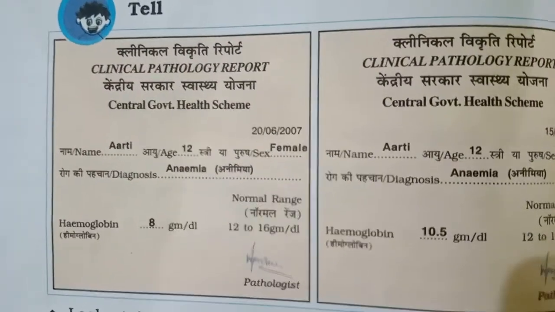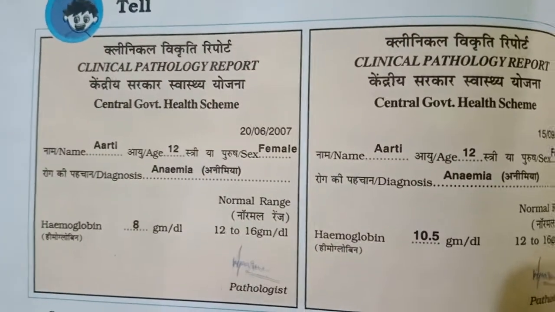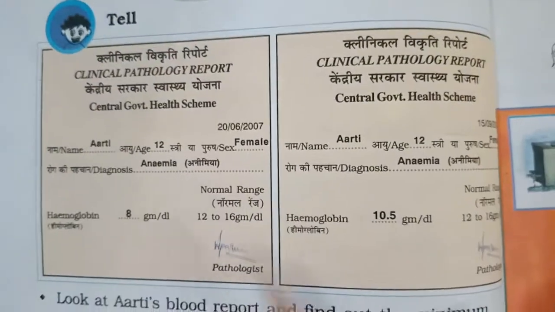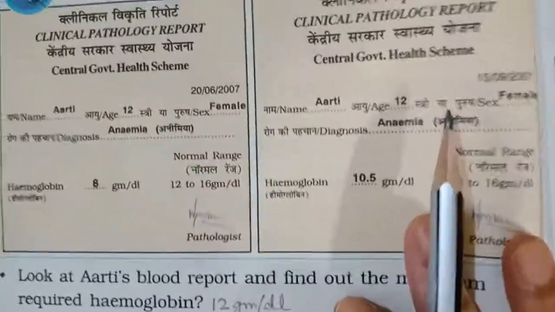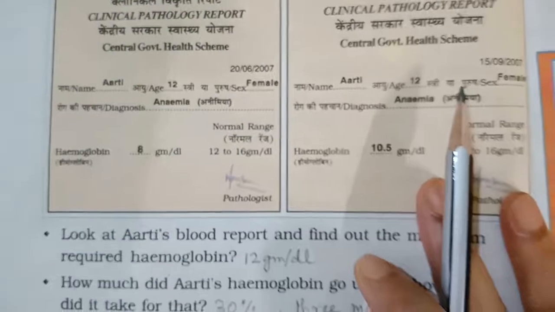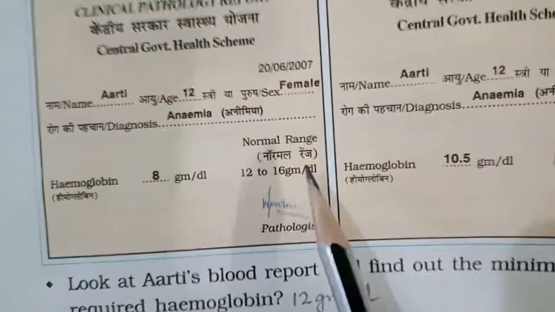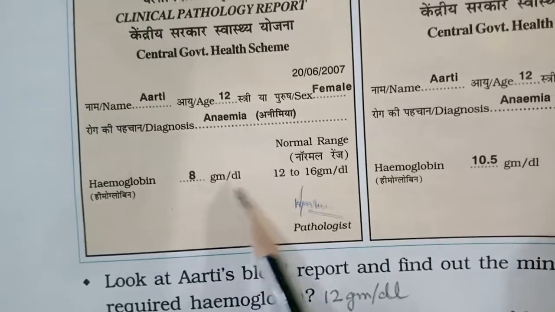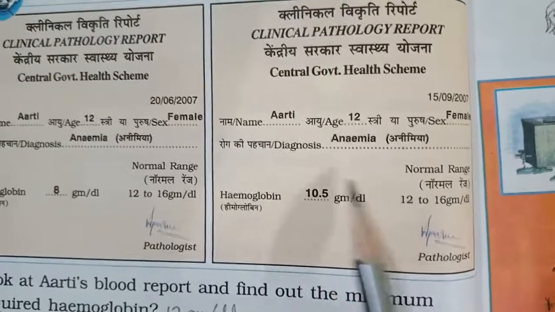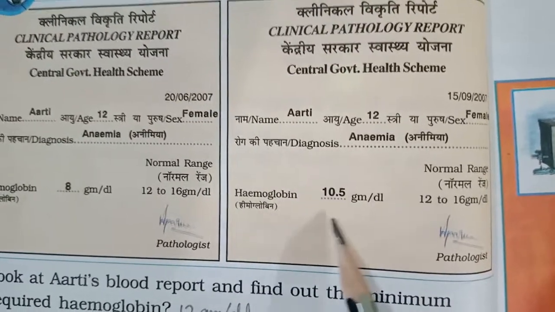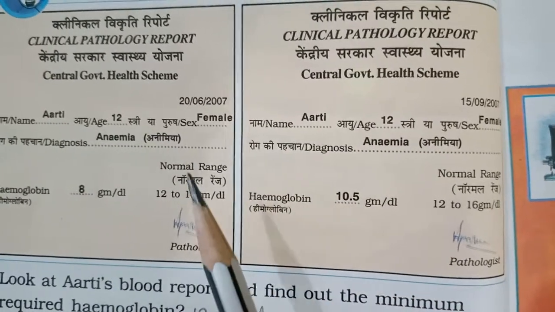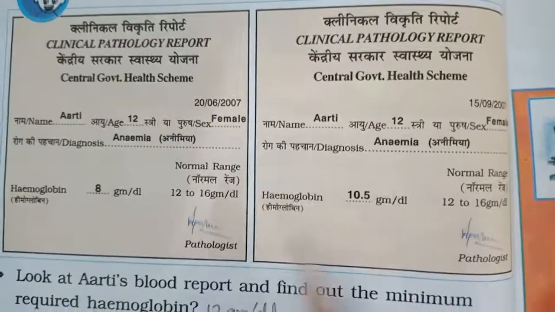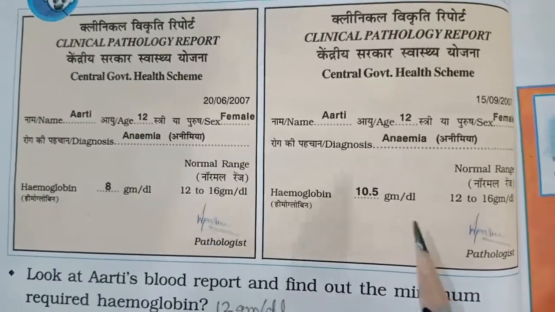So here are the reports of Aarti. Here are two reports. One was done in the month of June and the other in September. So what is the difference? Here you can see she had 8 gm per dl hemoglobin and here it is 10.5 gm per dl. So after about 3 months, the hemoglobin increased.